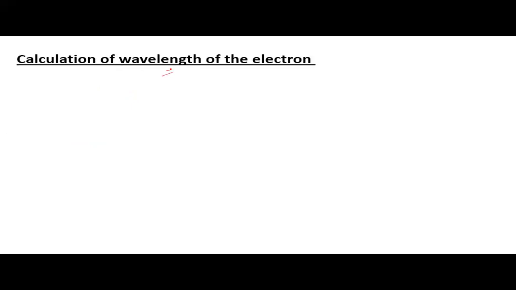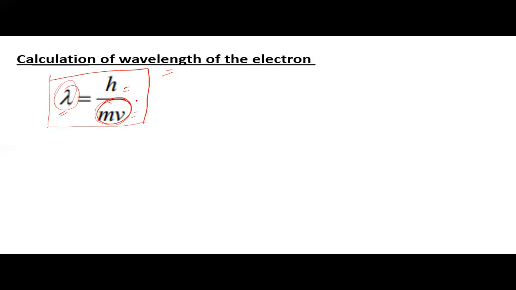We know the relationship between lambda and mv, and this relationship is de Broglie's relationship. Here lambda is equal to h upon mv.